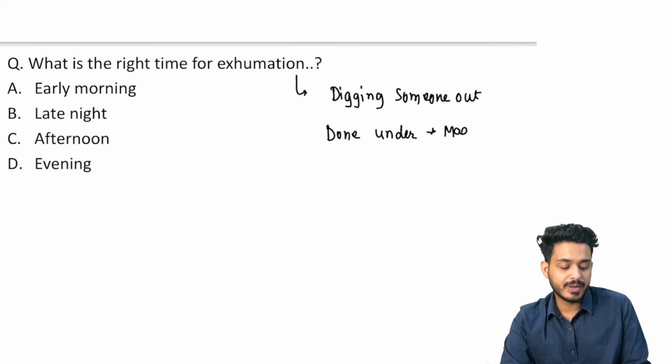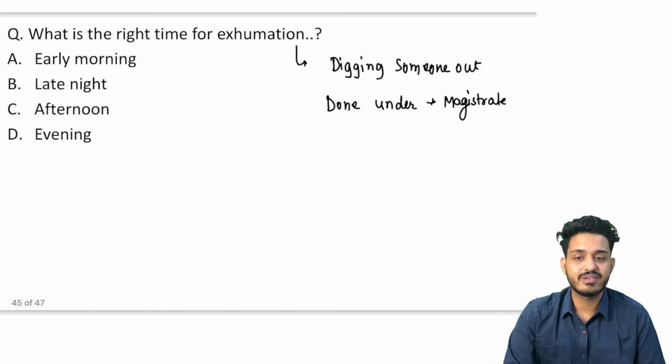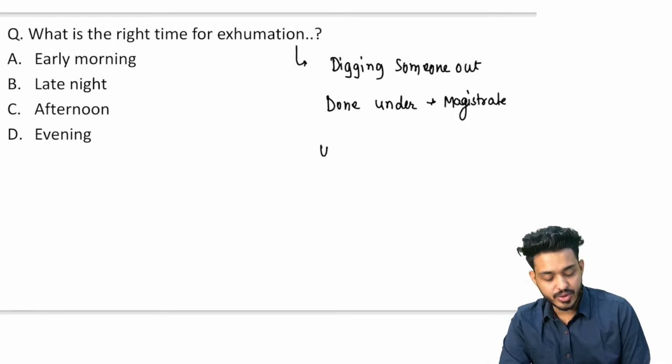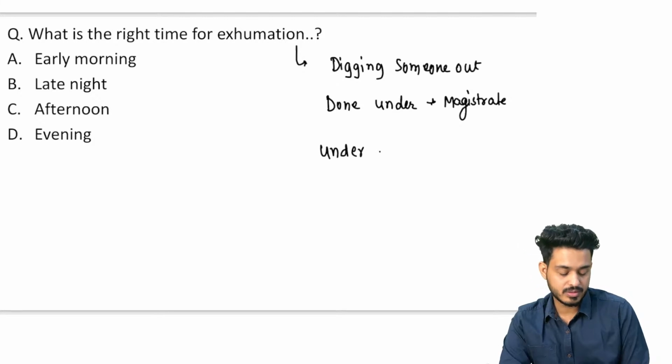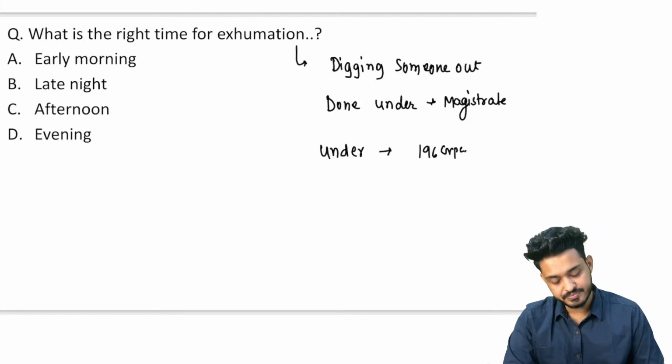You need to have permission from the magistrate. ऐसा नहीं है किसी को जाके ऐसे ही खोदना स्टार्ट कर दिया, right? So you need to identify, you need to take the permission. And this is going to happen under 196 CrPC, criminal procedure code. It is a procedure, right?